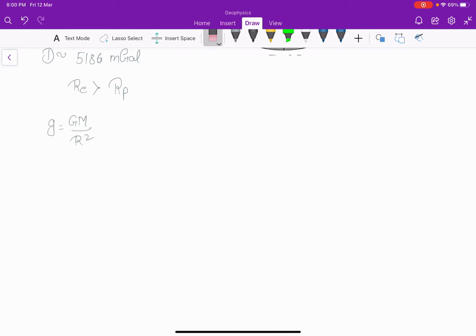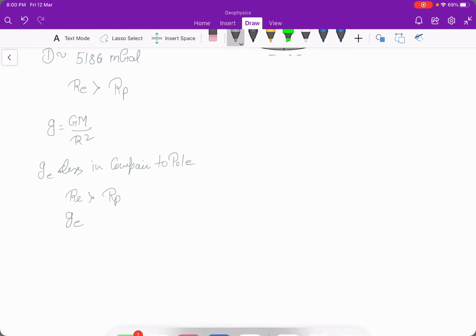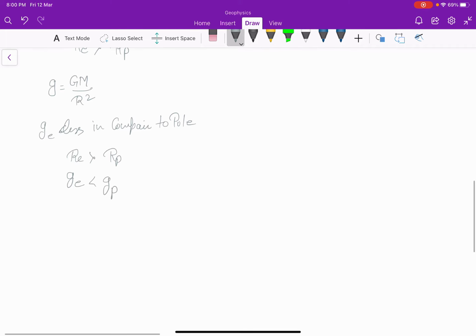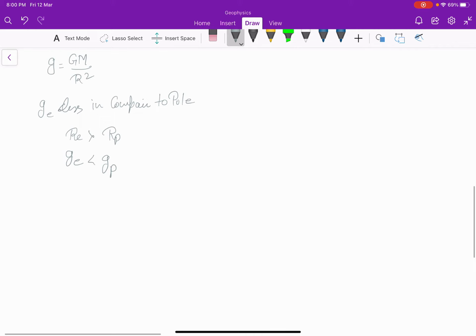At equator, the value of g is less compared to pole, because RE is greater than RP, so GE will be lesser than GP, and the amount will be 6000 milligal.